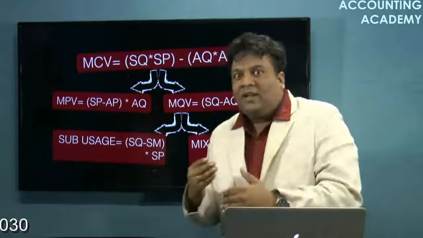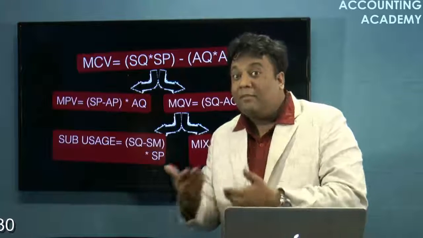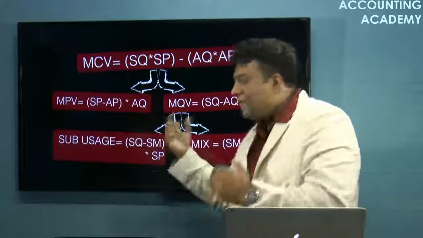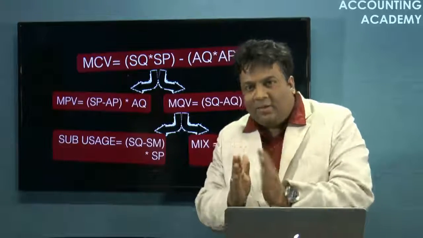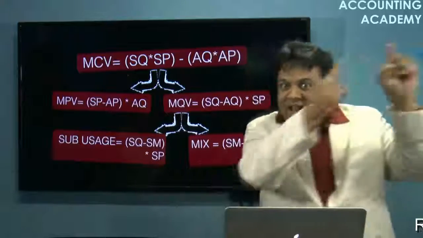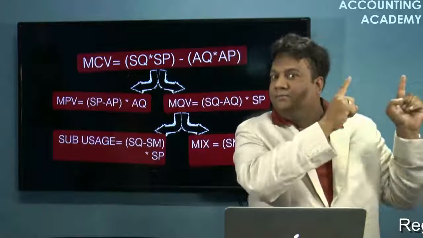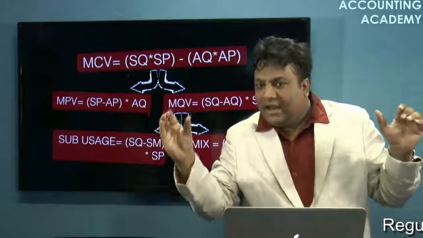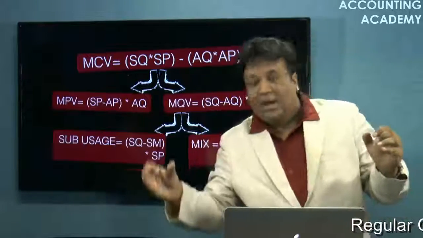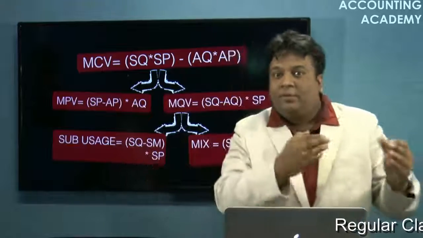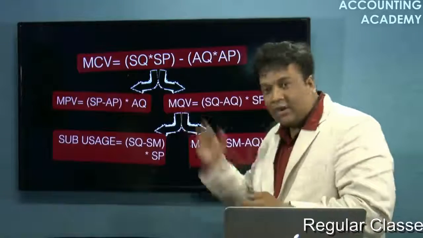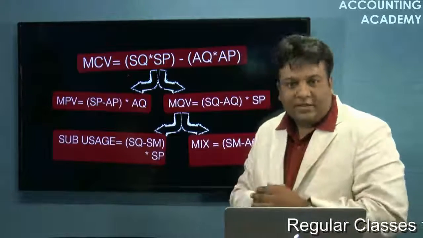But my actual consumption may be in some different ratio. So what do you mean by the standard mix? Standard mix is the actual total input consumed, revised in the ratio of standard. If that actual input would have been consumed in the ratio of standard, what would it have been? That is called the standard mix or the revised standard quantity.